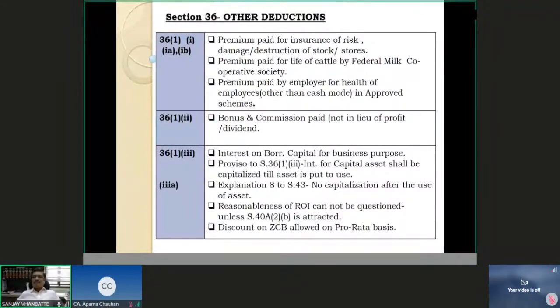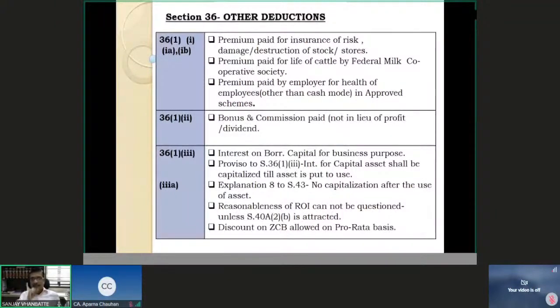So any distribution of profit in the form of dividend or otherwise is an appropriation of profit. But bonus and commission paid to an employee because of the employer-employee relationship and not for any other reason, such bonus and commission is eligible for deduction, but it is again subject to section 43B, which we are going to see a little later. Section 43B के साथ इसको पढ़ना चाहिए. There is another condition to be made that we will see. Section 36(1)(iii). Okay, section 36(1)(iii).